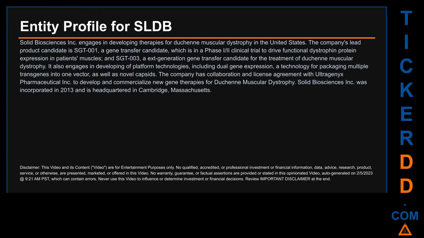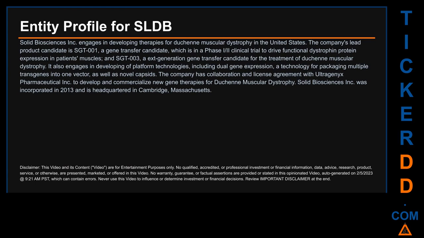I searched the public web to find information about the company that is behind this ticker. Here is what I found. Solid Biosciences Inc. engages in developing therapies for Duchenne muscular dystrophy in the United States. The company's lead product candidate is SGT-001, a gene transfer candidate, which is in a phase 1/2 clinical trial to drive functional dystrophin protein expression in patients' muscles, and SGT-003, a next-generation gene transfer candidate for the treatment of Duchenne muscular dystrophy.